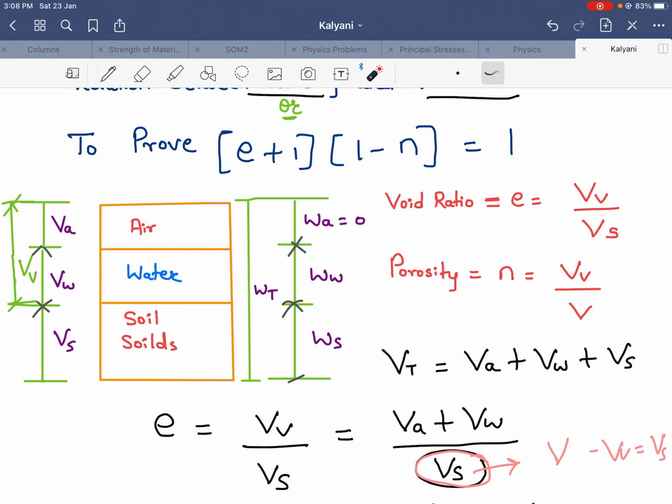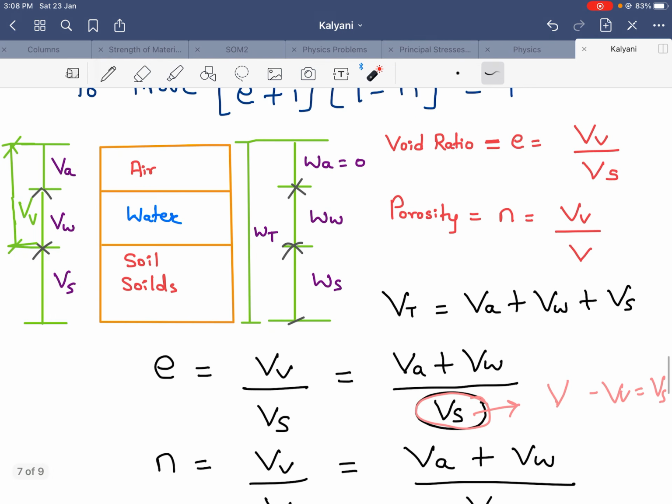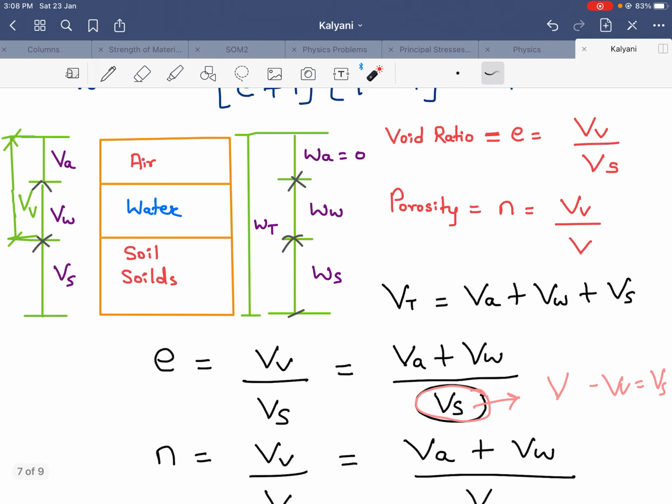The phase diagram is important. Again, I have written the formulas, because I have to calculate voids ratio and porosity only. If my question is to calculate degree of saturation and specific gravity also, then I will add those two formulas also. In the given question, they told to prove the relation between these two terms only. That's why I have written these two definitions.